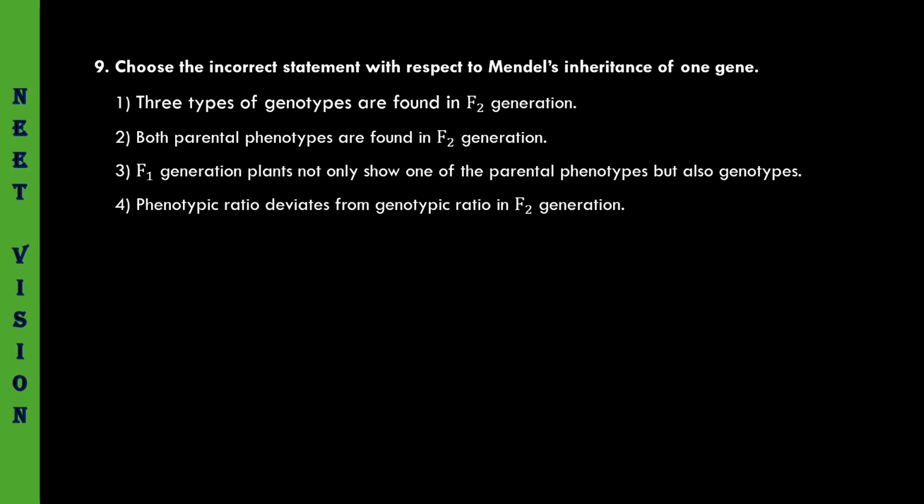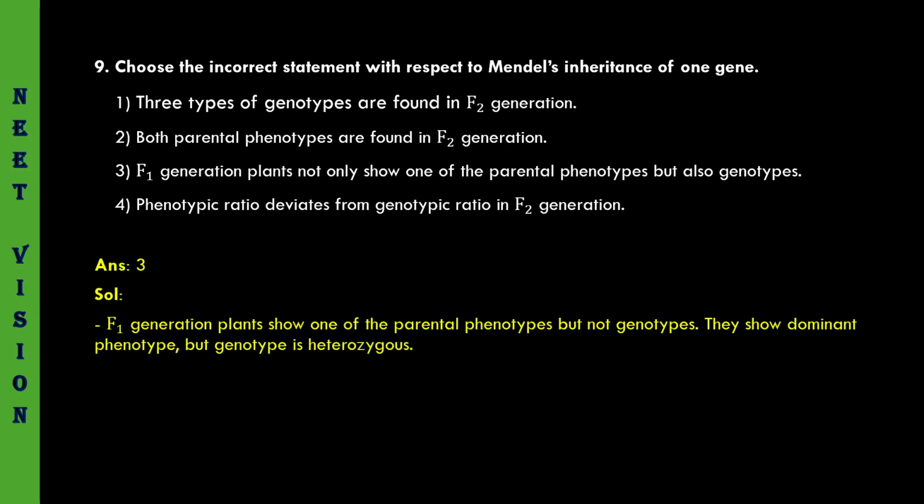Phenotypic ratio deviates from genotypic ratio in F2 generation. Yes, absolutely. We see phenotypic ratio 3:1, genotypic ratio is 1:2:1. So third option must be the incorrect one. 1, 2, and 4 are correct statements. So third option must be the answer. Third one. Here is the explanation.